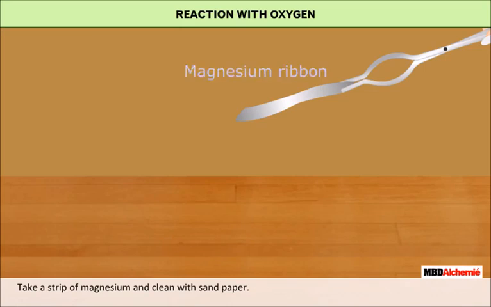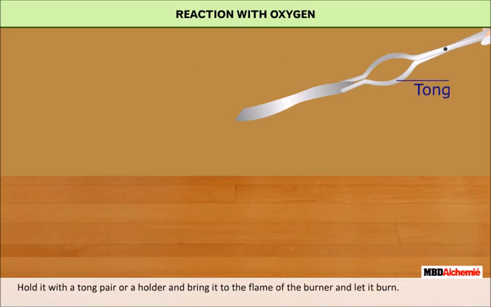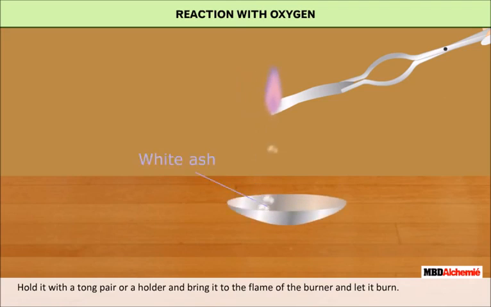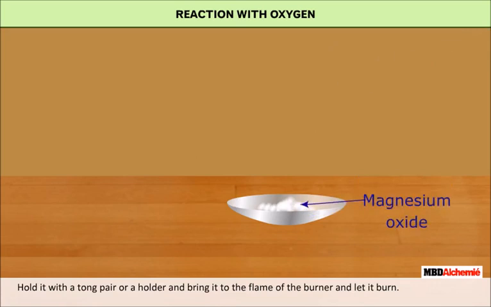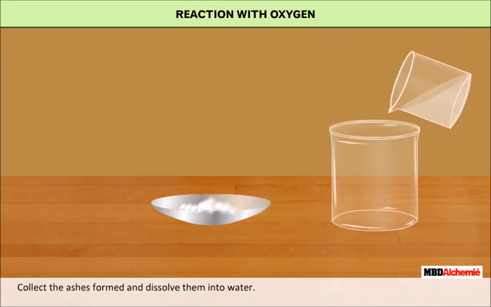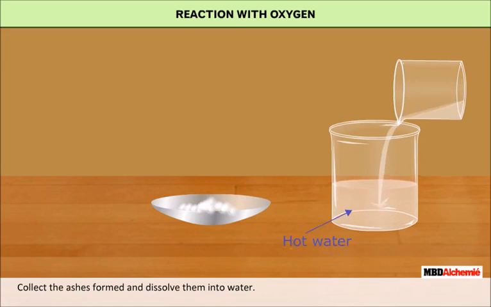Take a strip of magnesium and clean it with sandpaper. Hold it with a tong pair or a holder. Bring it in contact with the flame of a burner and let it burn. Collect the ashes formed and dissolve them into water.